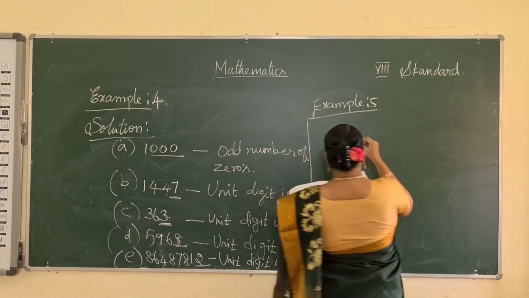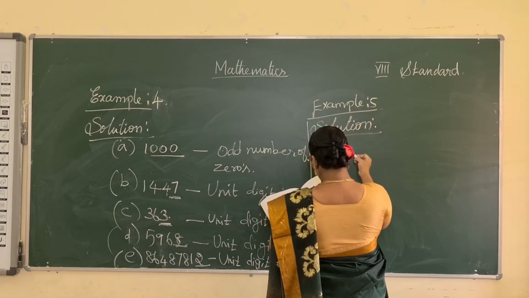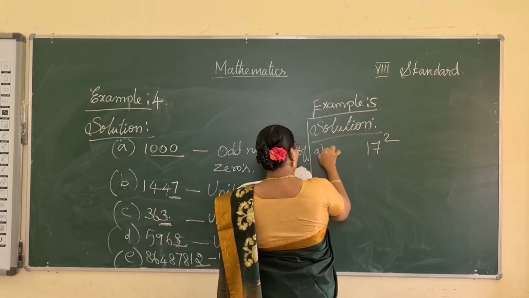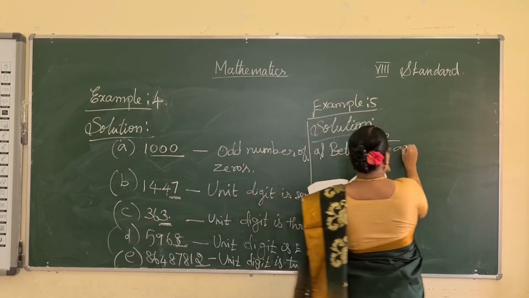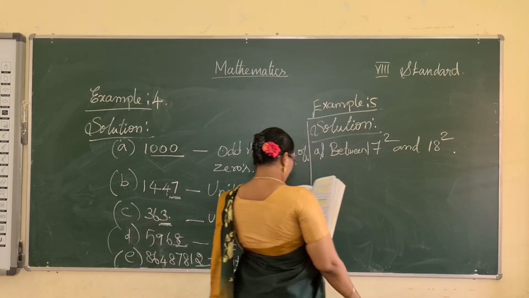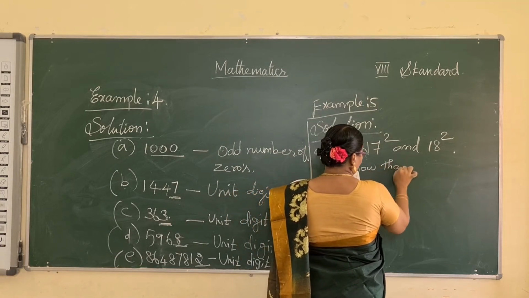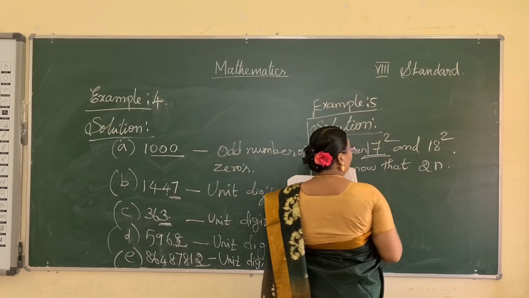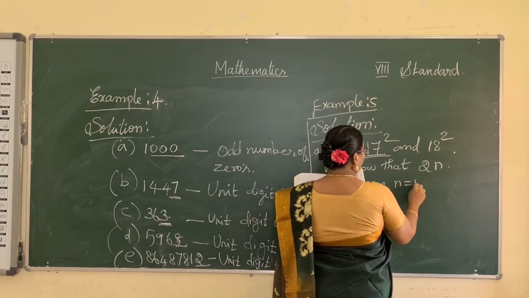So here using that formula, between 17 squared and 18 squared. You know that formula. What is the formula? 2n. What is the value of n? Here n is equal to 17.